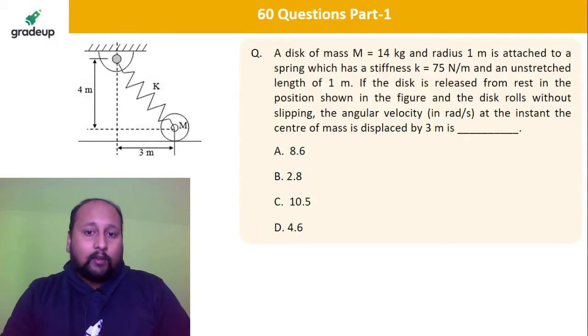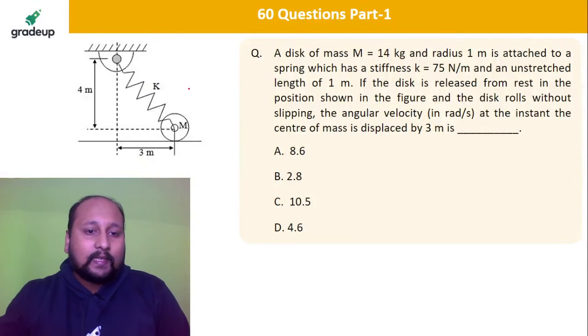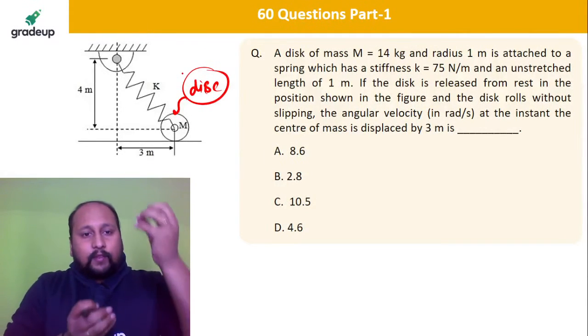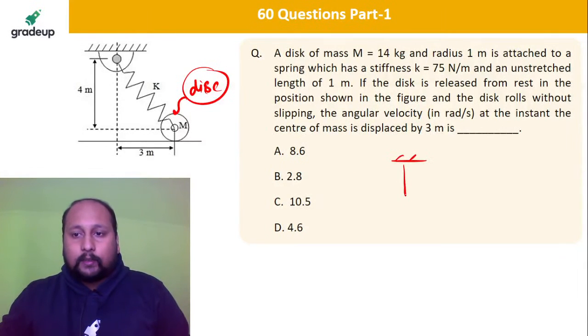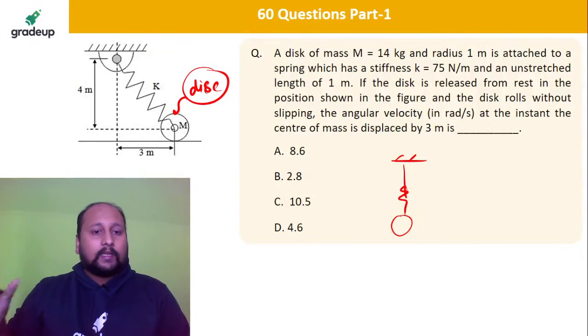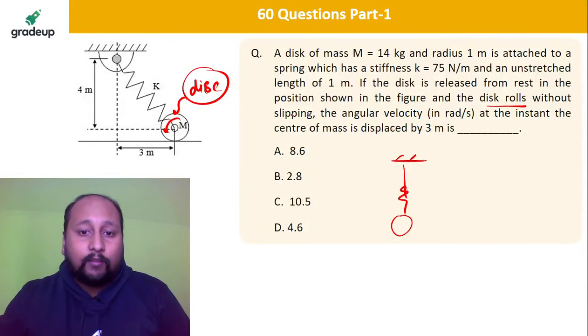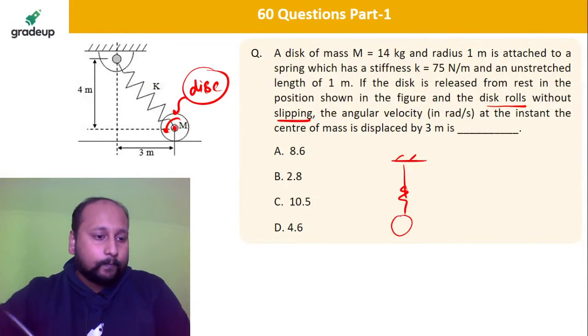what will be the angular velocity at the instant when the center of mass is displaced by 3 meter. Got the question? You have to tell me the angular velocity of this mass, because this is a disc. Initially it was somewhere around here, something like this. So when you pull it and release it, definitely it will be rolling like this, and they are already saying the disc is rolling without slipping about its center.